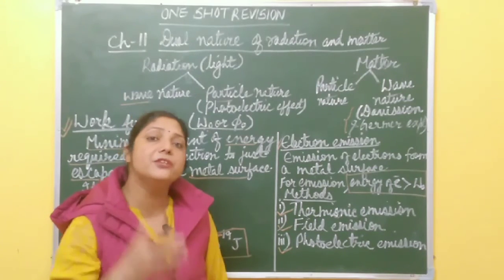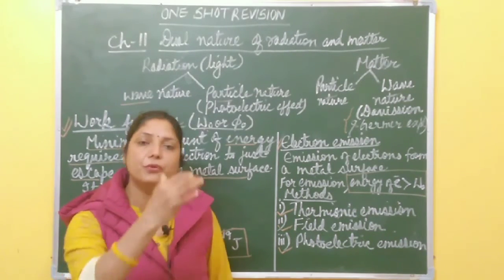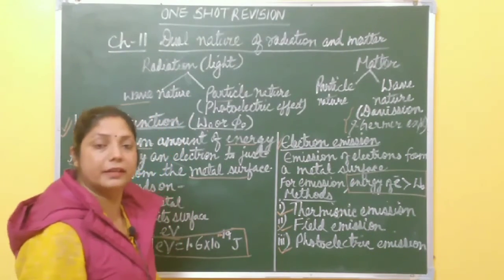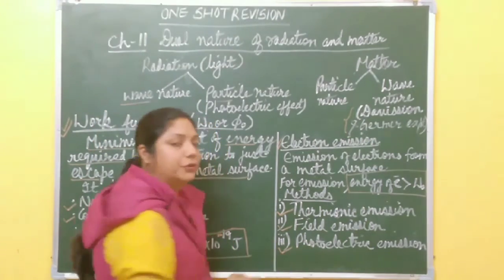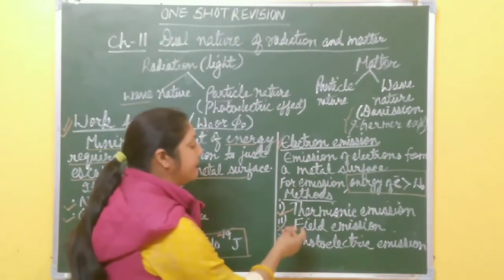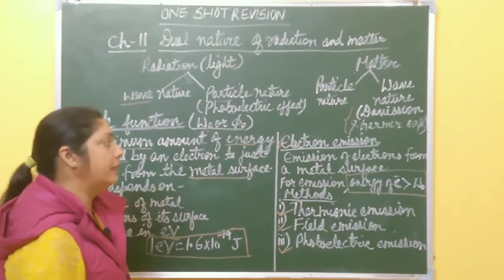It means emission of electrons when light of suitable frequency falls on the metal surface. This process is called photoelectric emission. Photo means light, and the emitted electrons are called photoelectrons. In this way, electrons are emitted from the metal surface: thermionic emission, field emission and photoelectric emission.